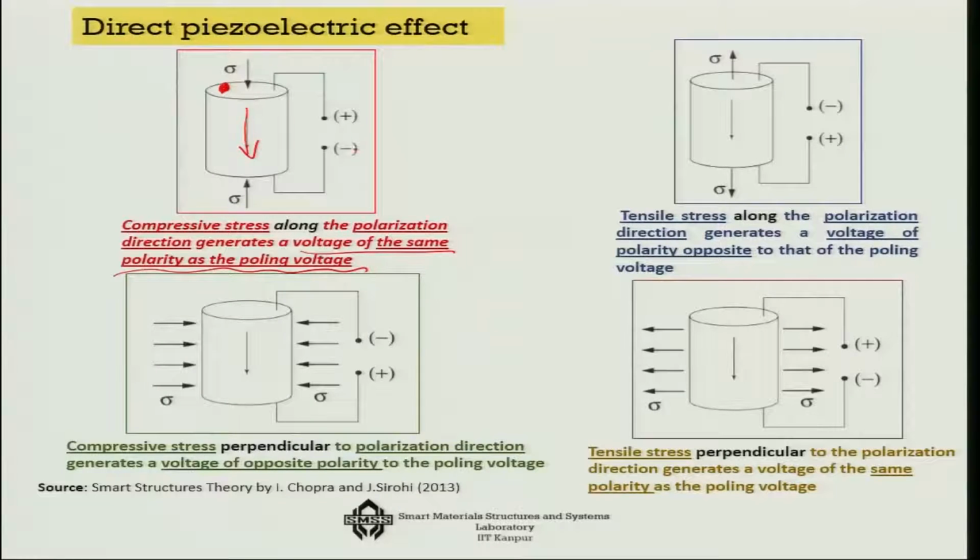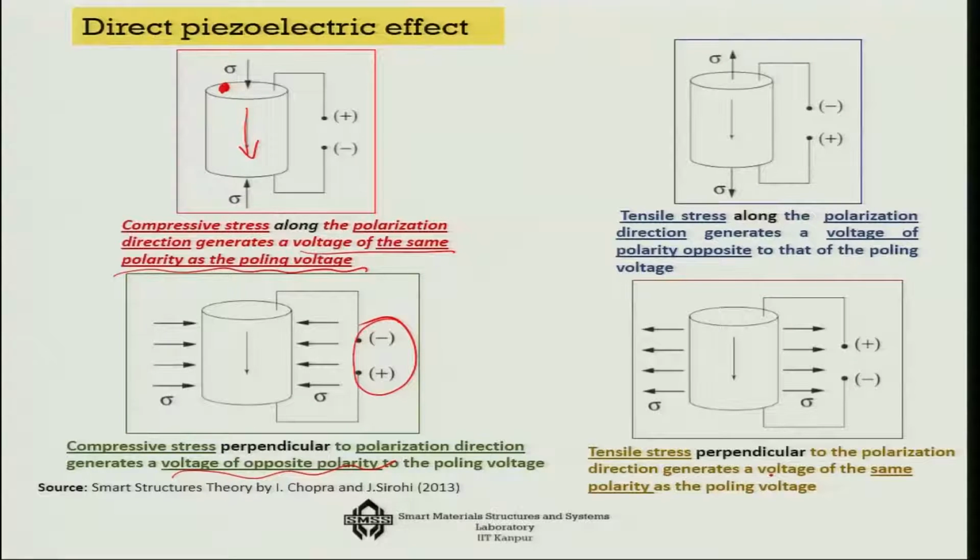So if this is plus and minus, it will generate the same polarity of the voltage. On the other hand, if I apply the same compressive stress not in this direction but in the perpendicular direction, then you are going to get voltage of opposite polarity, because now it is minus on the top and plus on the bottom.